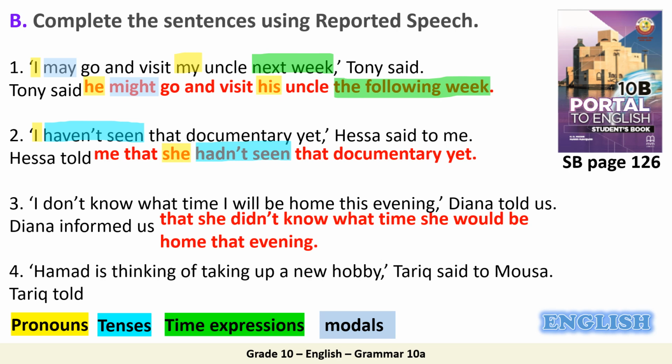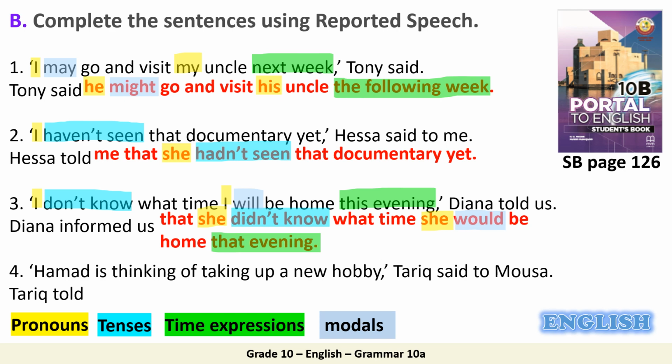What are the changes that you have made? Very good. So I changed into she. Don't know becomes didn't know. I becomes she. Will becomes would. And this evening becomes that evening. Very good. Now what about the last one?